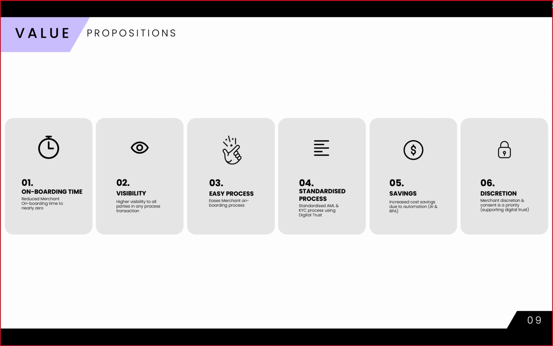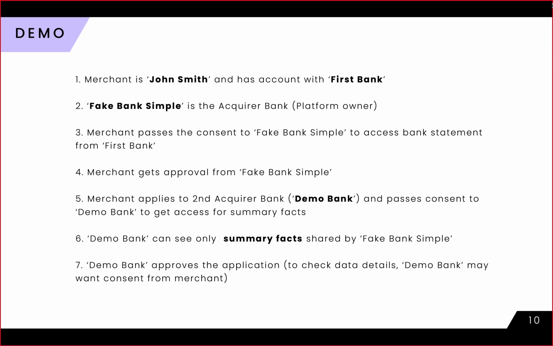As a part of the demo, John Smith is a merchant and the account holder of the first bank. Fake bank sample is the Acquire bank, and the demo bank is the second Acquire bank, where demo bank can see only the summary facts shared by the fake bank sample based on the merchant's discretion.